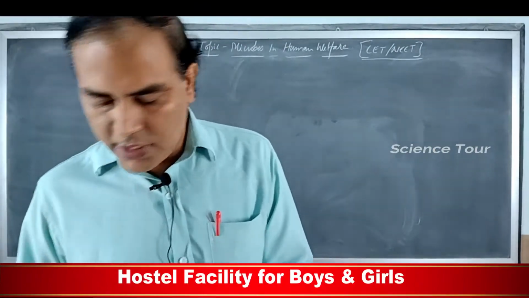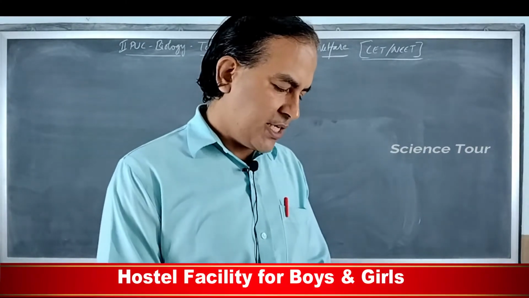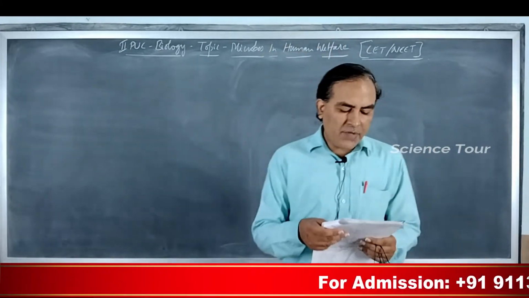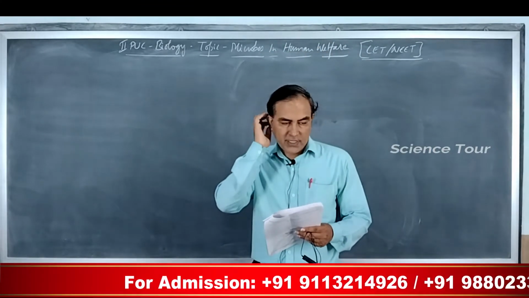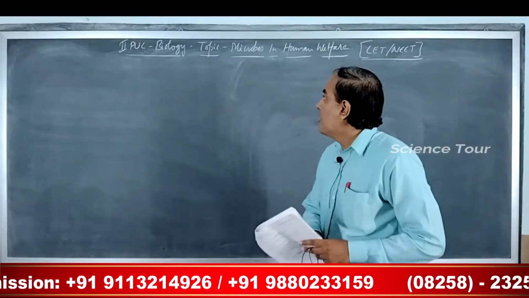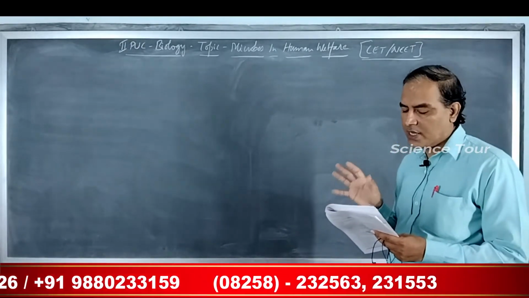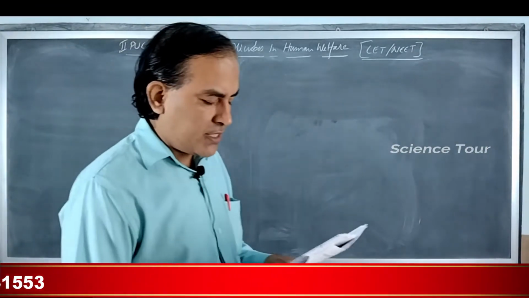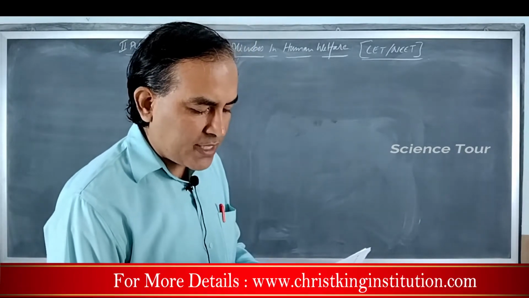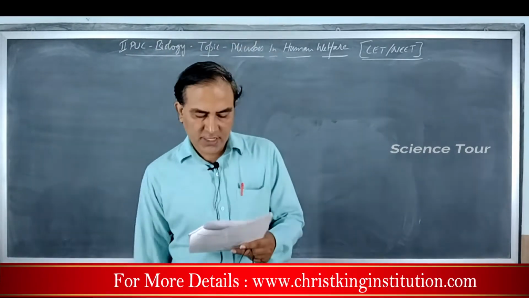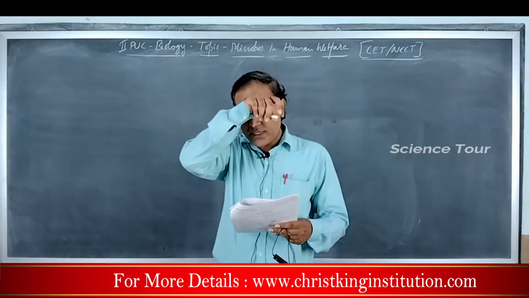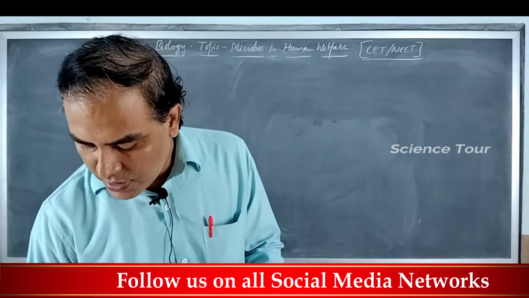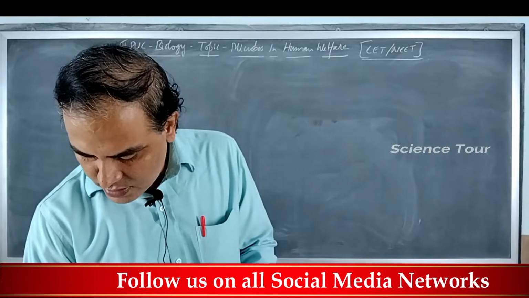I will read out question number 1 in section B. Identify the colonies labeled as A and B. See the diagram given. Now you have to identify the colonies labeled A and B. So what is A? What is B? A is the bacterial colony and B is the fungal culture. Directly taken from your NCERT textbook, page number 180.